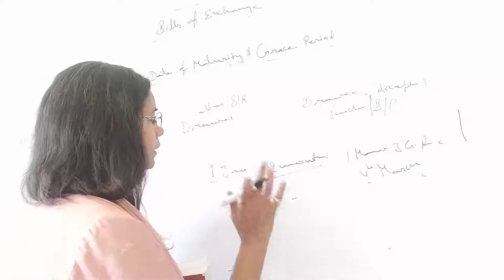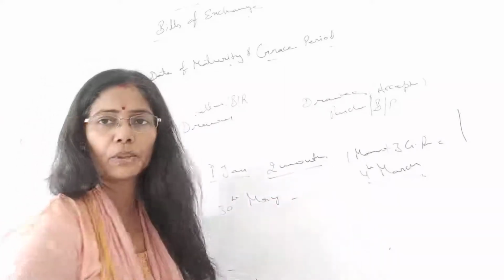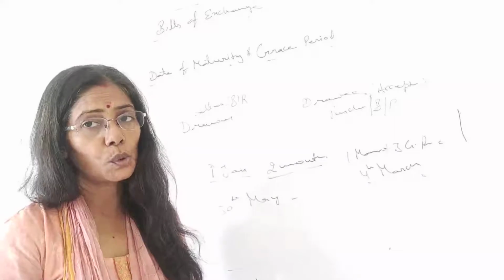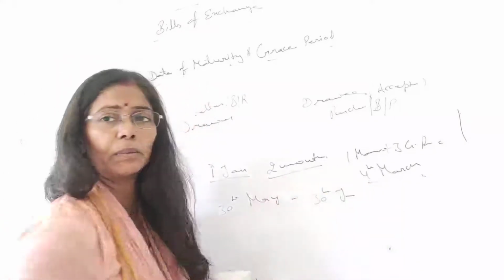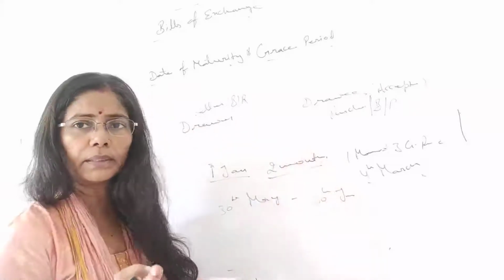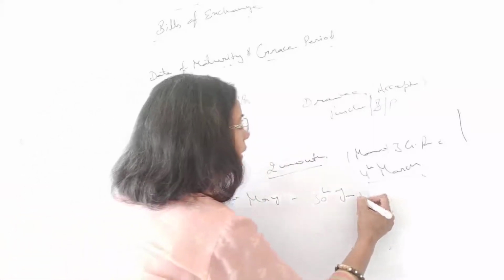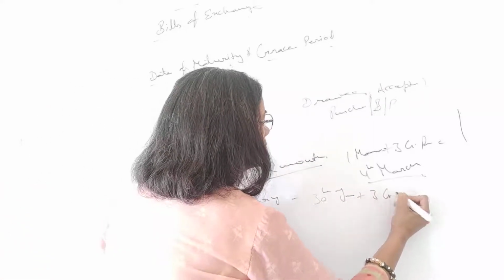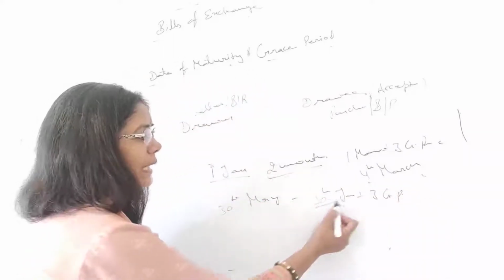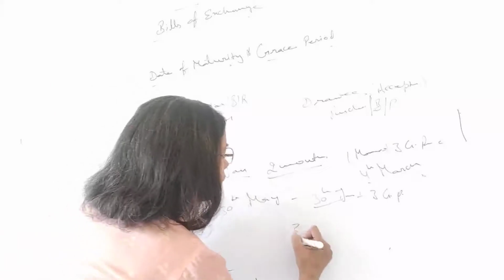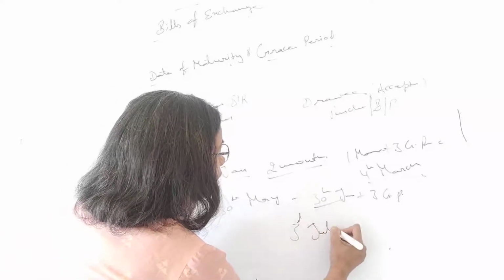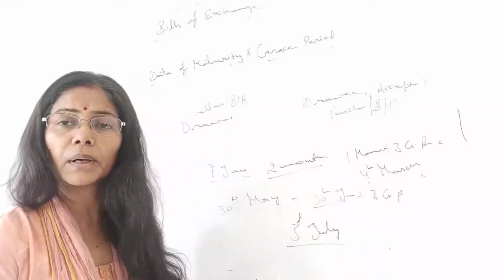What comes after May? We have June, so we have 30th June, no problem. Here we have completed 1 month, plus 3 days grace period. June has been completed here, then 3 days of the next one, that's July. So 3rd July will be the due date, alright?